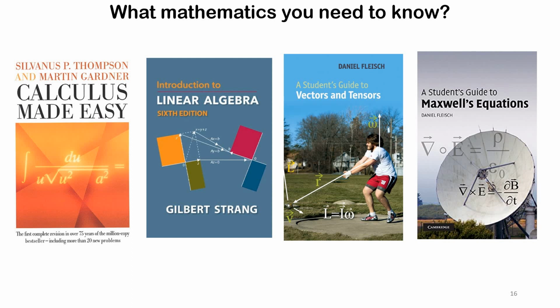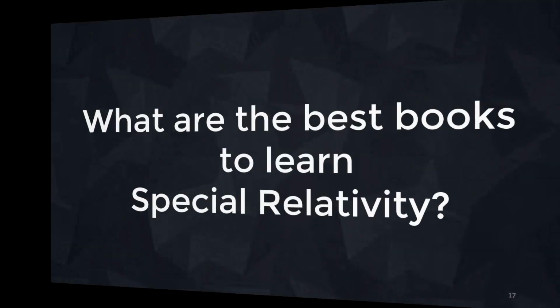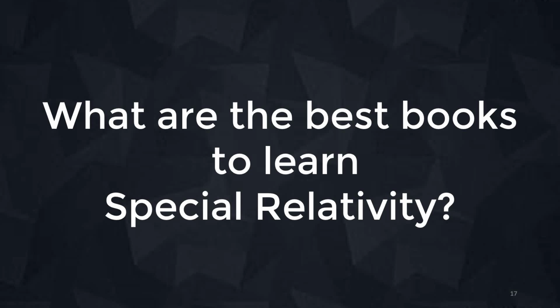So you now know the mathematics that you need to know. Now the question is, what are the books? What are the best books, or what are the real textbooks, which are required to learn the special theory of relativity? Coming up in the next part of the video, I won't bother you by overloading your choice.